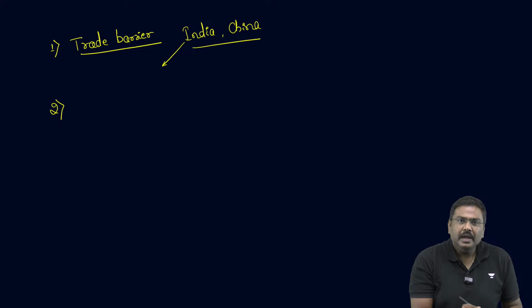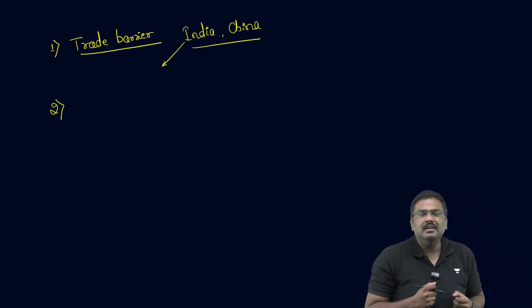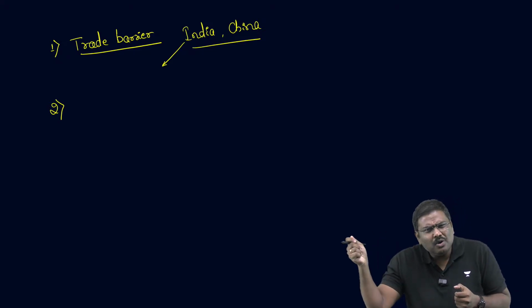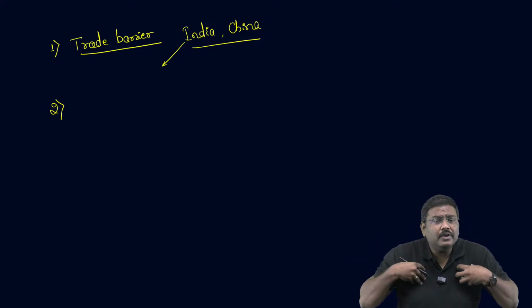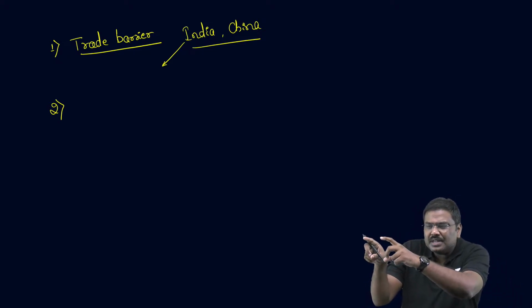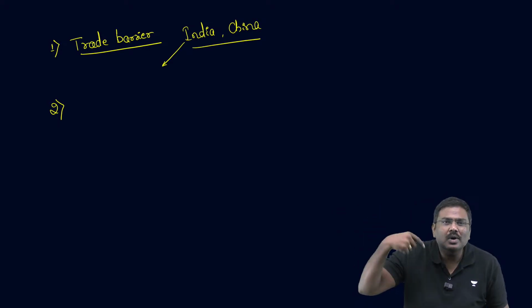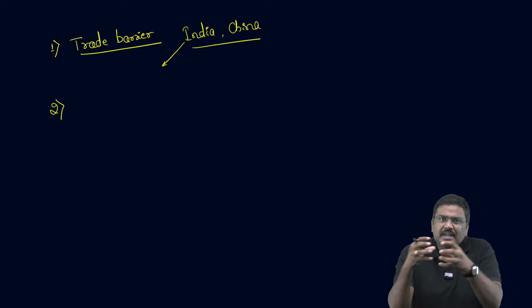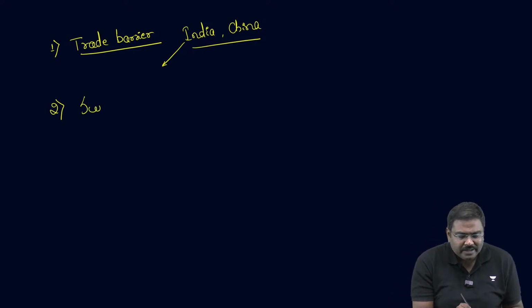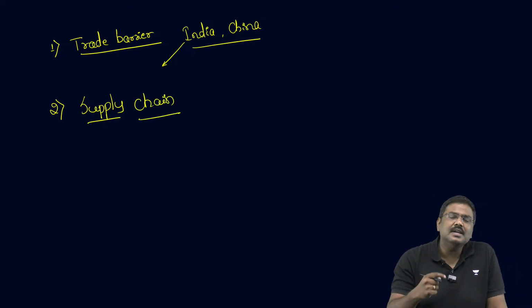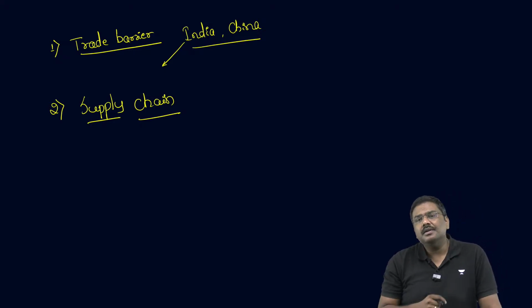Second concern is, imagine I'm a manufacturer of steel, I'm a manufacturer of cement, etc. I will procure multiple raw materials. I do not have any kind of control on what emissions are being produced by other suppliers who are supplying to me. That is the problem. All the activities in the supply chain are not under my control. That is the second concern which has been raised by developing countries.